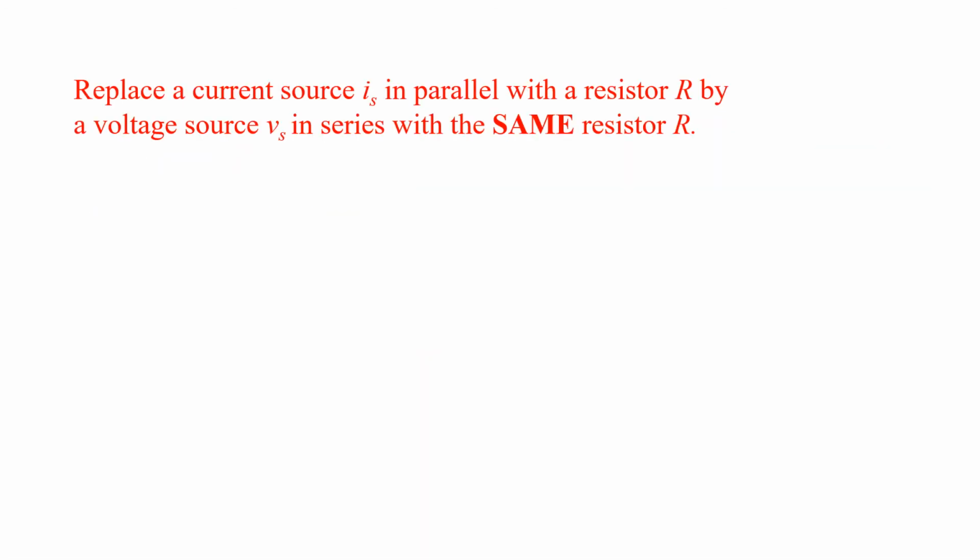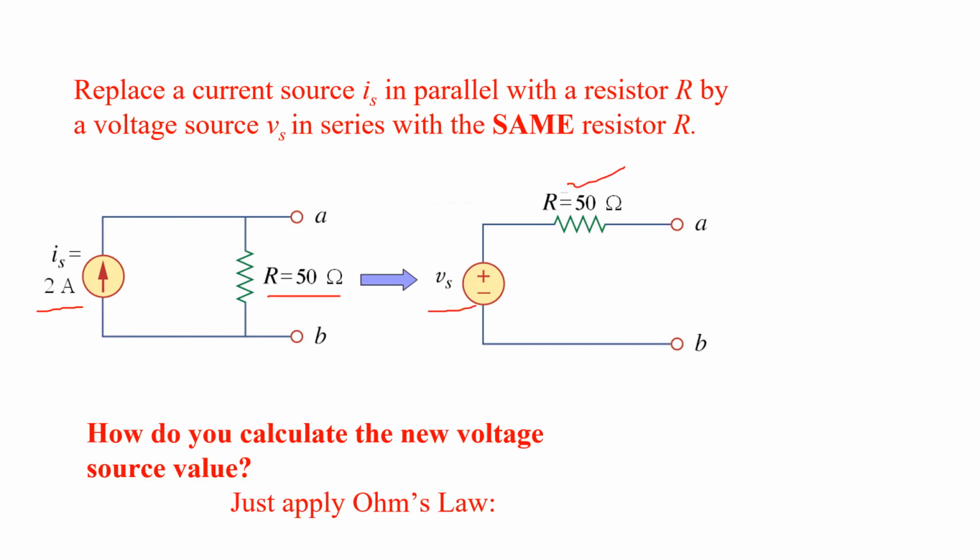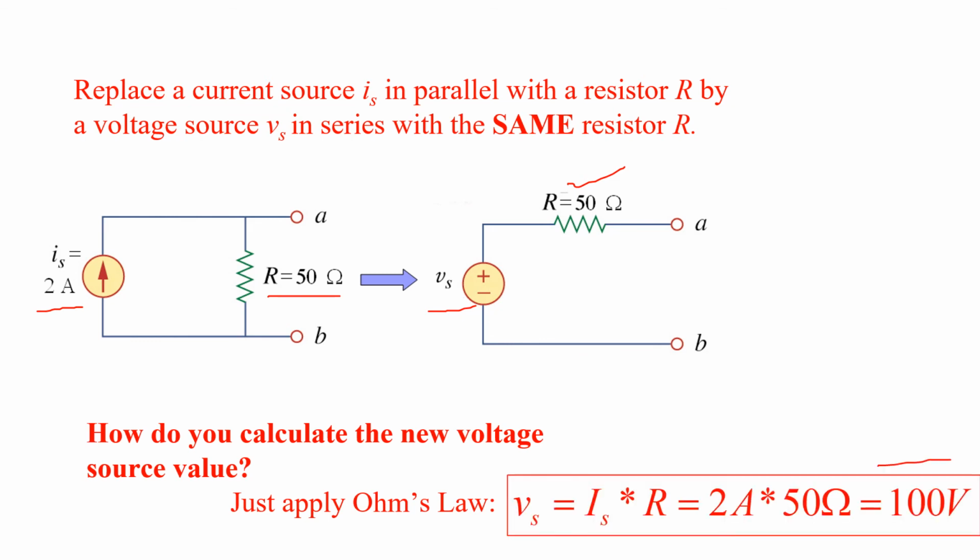Again I have taken one simple example. In that, we have to convert this current source into this voltage source. The value of the current is given as 2 ampere, and resistance is 50. As I have told you, the value of resistance will remain the same. So what will be the value of Vs? How can we find that out? By simply applying Ohm's law, Vs is equal to Is into R, which is 2 A into 50 ohms, and which comes out to be 100 volt. In that way you can easily convert a practical current source into a practical voltage source.